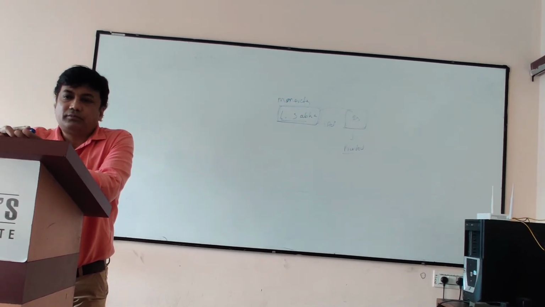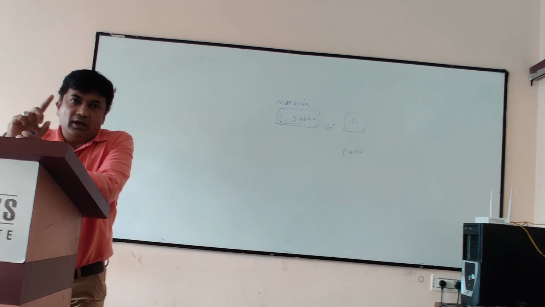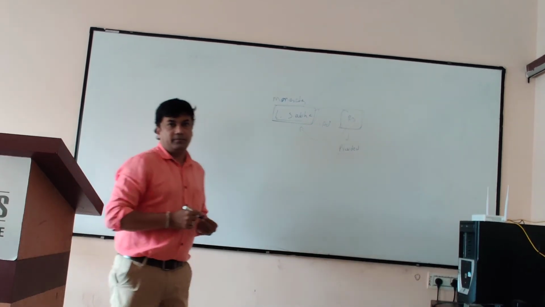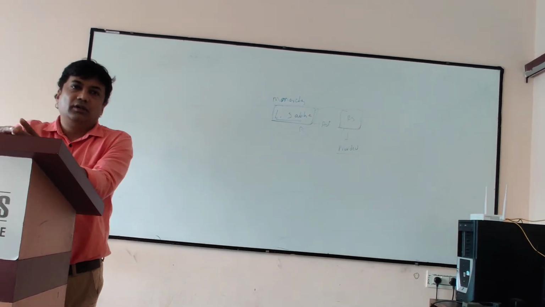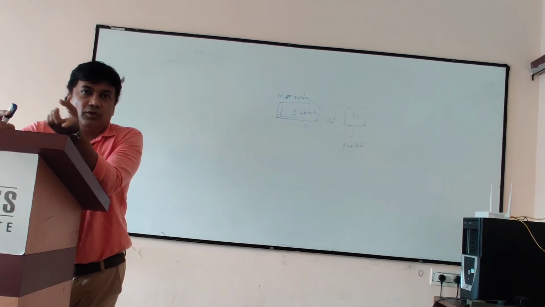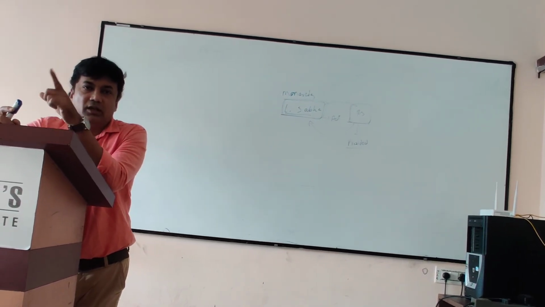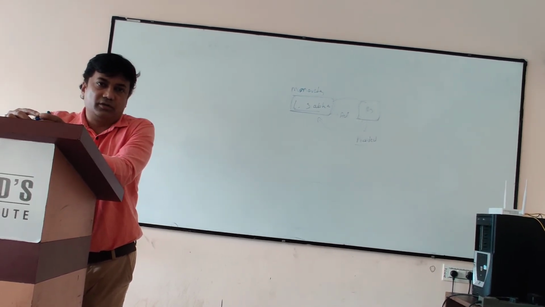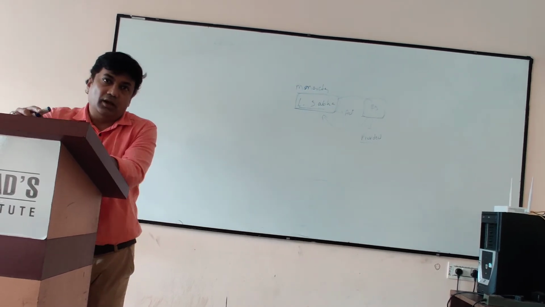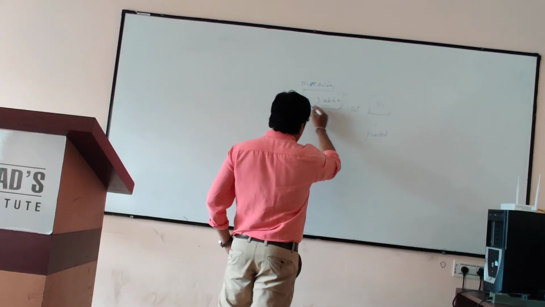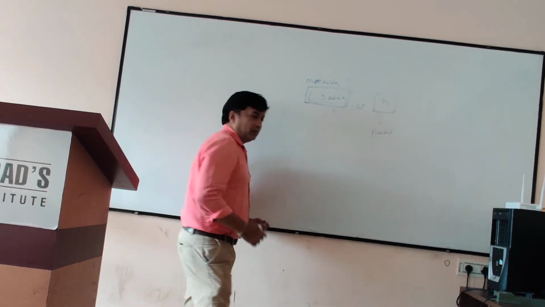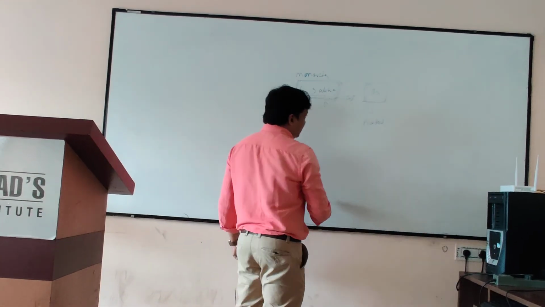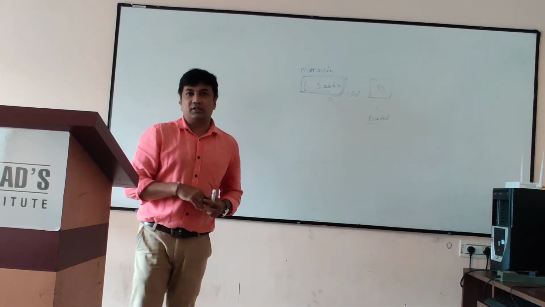Option number 2. Accept the bill with amendments and then send the bill back to the earlier house. What is the second option available to the second house? Accept the bill with amendments. You make amendments, then you transfer the bill to the earlier house or the previous house. This is option number 2. Now, the previous house should accept the amendments. If it does not accept the amendments, then it will create a deadlock between them. Let me say later what happens if there is a deadlock.